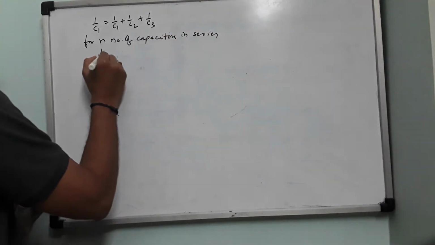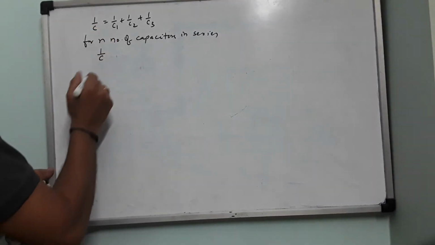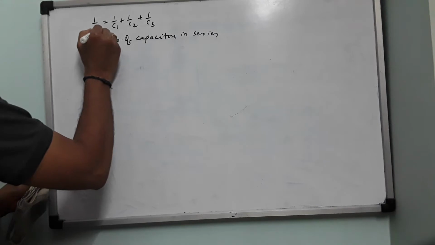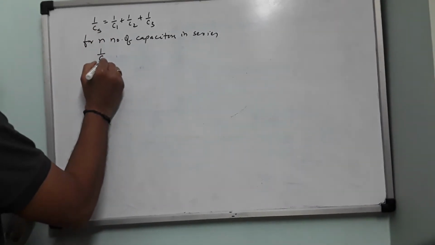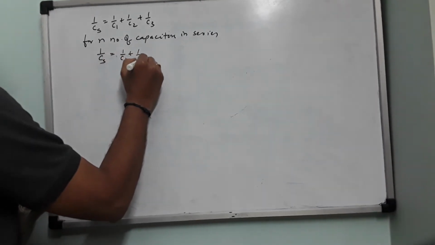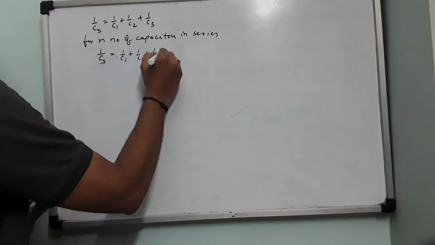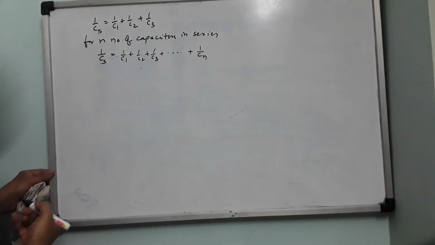Here S stands for series. Then 1 by Cs is 1 by C1 plus 1 by C2 plus 1 by C3 plus and so on, and the last one is 1 by Cn.